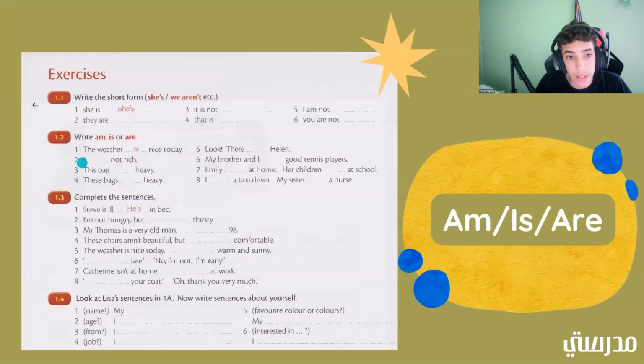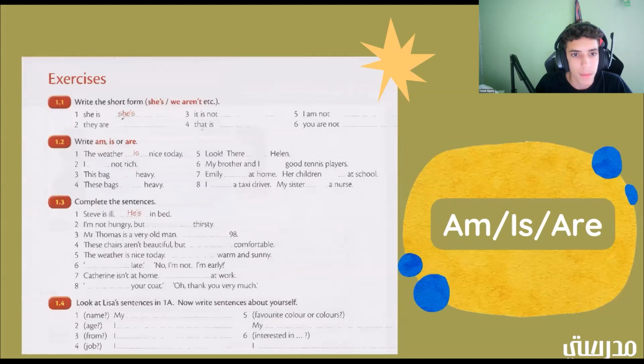So these are the exercises, okay? So let's try to do as many of these as possible without finishing the time, because we still have a few more to go. So here's the first example. We have she is goes into she's, right? So if we have they are, what does that go into? What does that turn into? There. All right, good job.